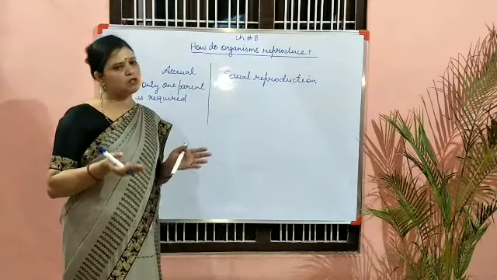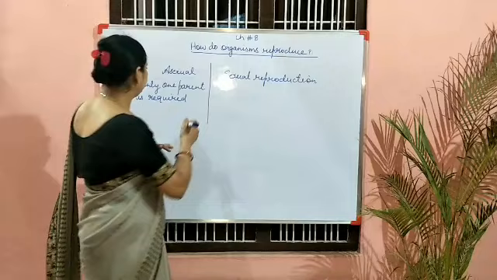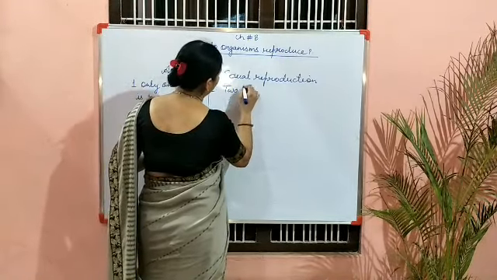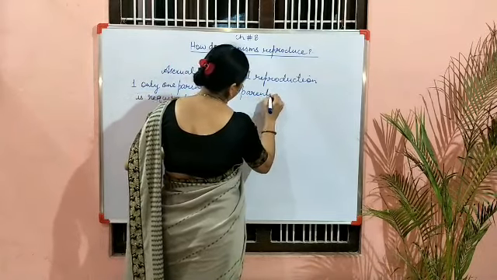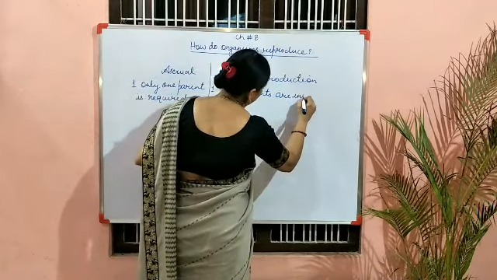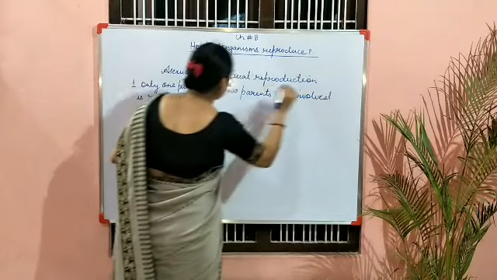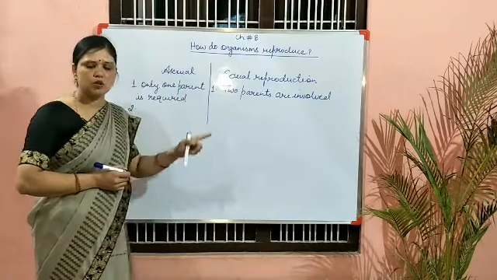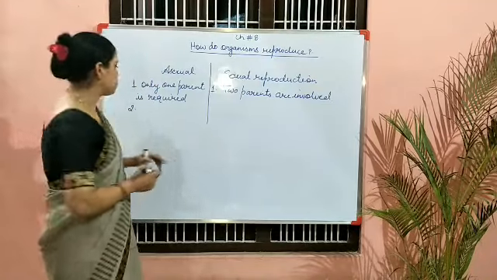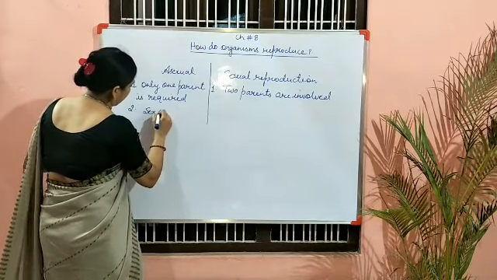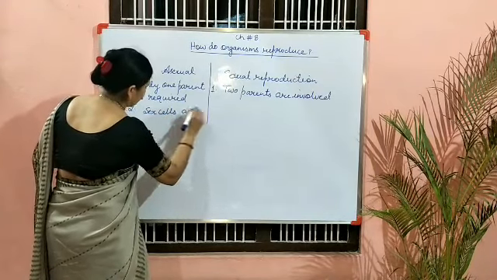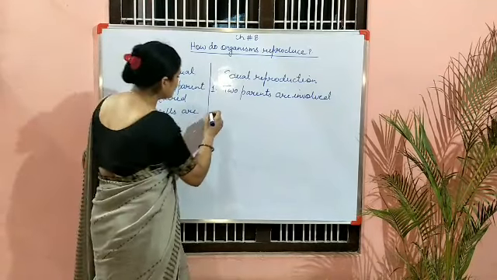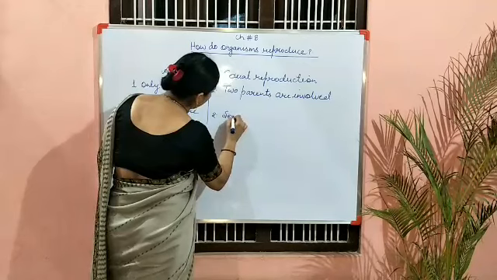In human beings also sexual reproduction is found. Another point, as I told in the beginning, asexual means sex cells are absent. Here in sexual reproduction, sex cells are present.